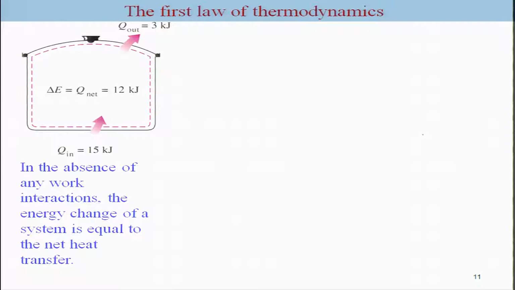Now take an example of, let us say, a container or a boiler. In this case, if there is no work interaction with the surroundings, that means no work supplied to it or done by the system, then the energy change of the system is equal to the net heat transfer. That is a statement directly from the first law.